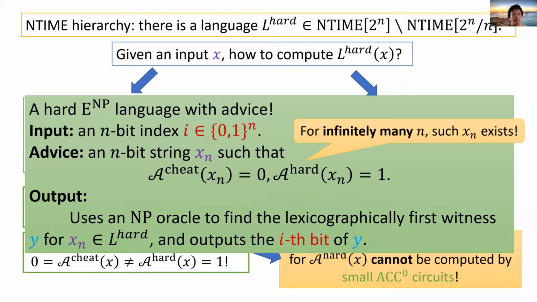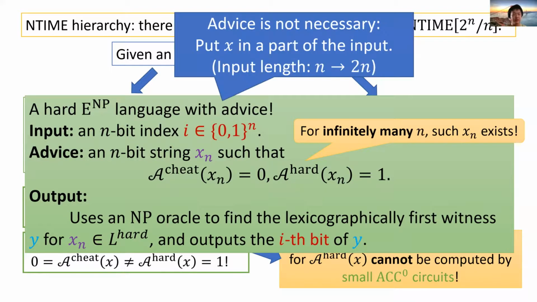We also observe that the advice is not necessary. Since x is relatively short, we can put x in a part of the input. This expands the input length from n to 2 times n. The sub-exponential hardness is preserved in this process.